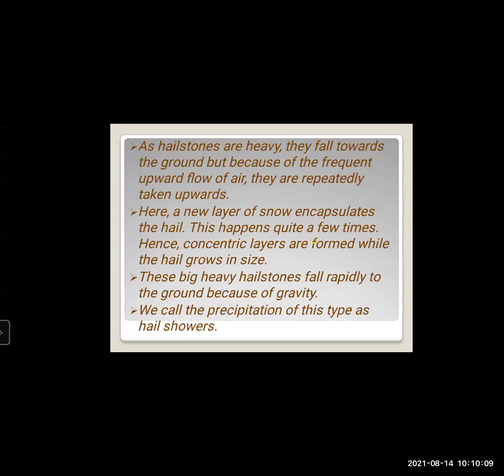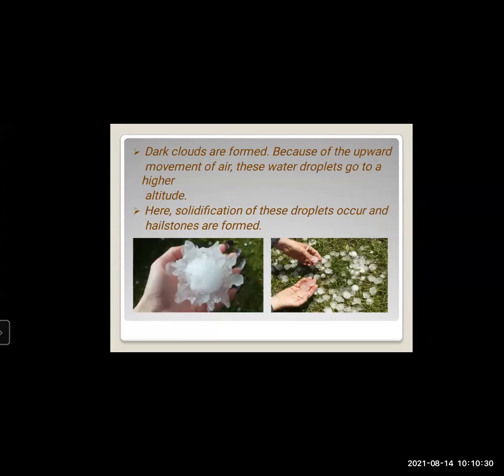This happens quite a few times, hence concentric layers are formed while the hail grows in size. Now, here is a new term, concentric layers. Concentric layers means the layers that appear inside the hailstones. You have just observed the image of the hailstone. If you observe this hailstone properly when you hold it in your hand, you can see small layers inside.